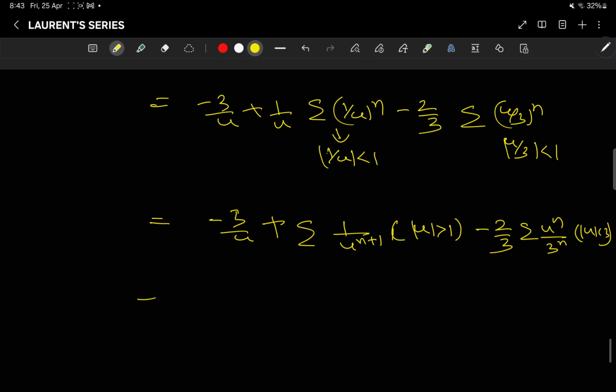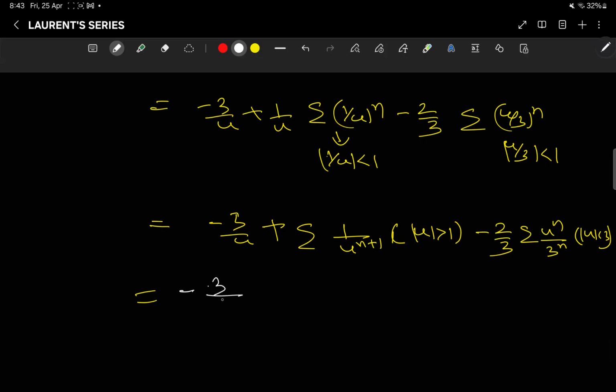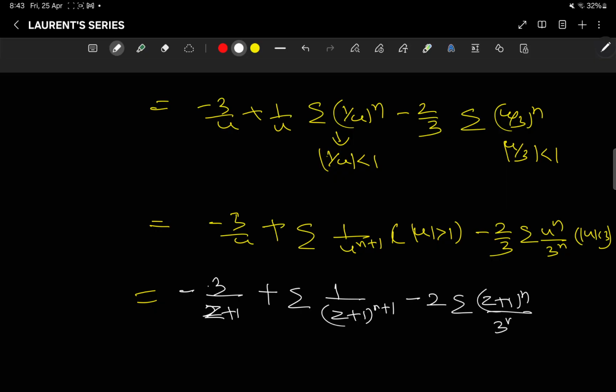Right? So if you add them, it is minus 3 by z plus 1. Simply I substitute z plus 1 plus summation of 1 by (z plus 1) to the power n plus 1, minus 2 summation of (z plus 1) to the power n by 3 to the power n plus 1, with |z plus 1| here 1 less than |z plus 1| less than 3. Okay, so this is your answer.